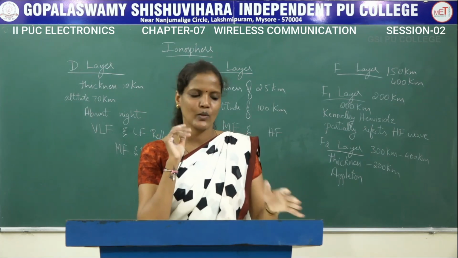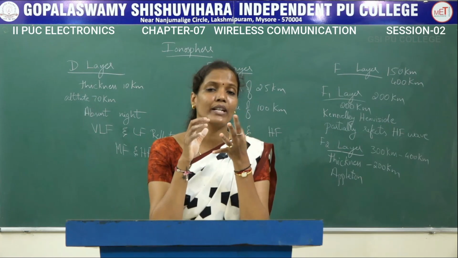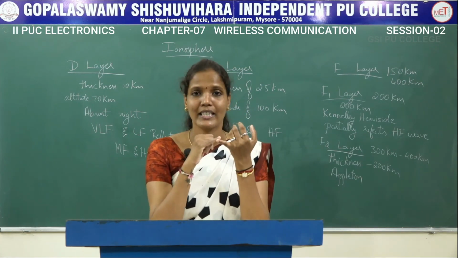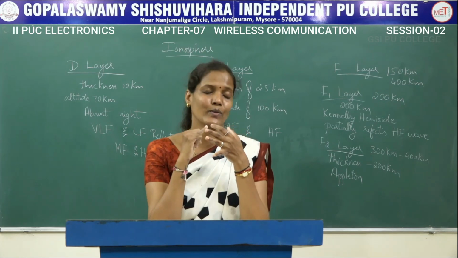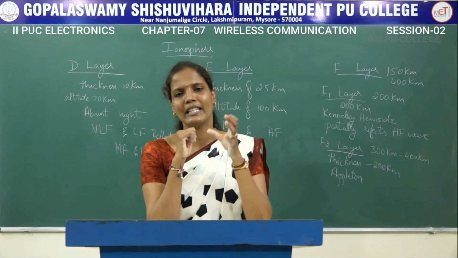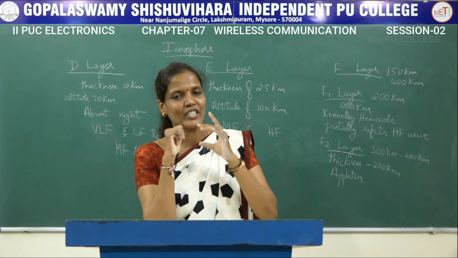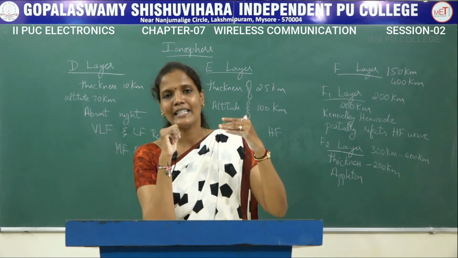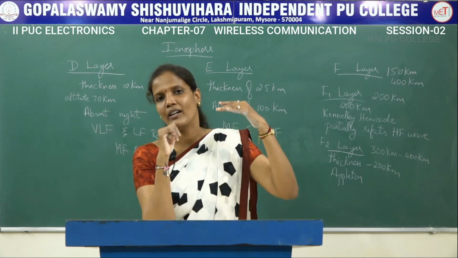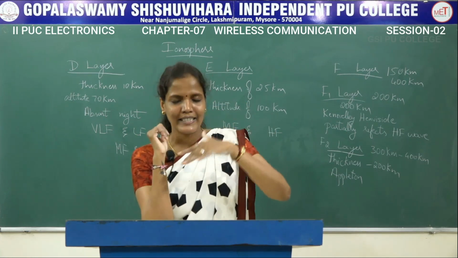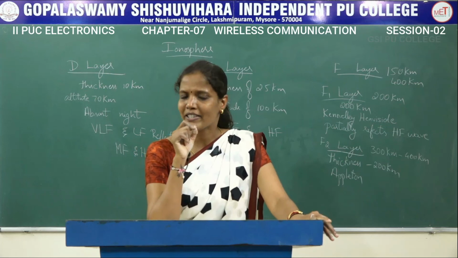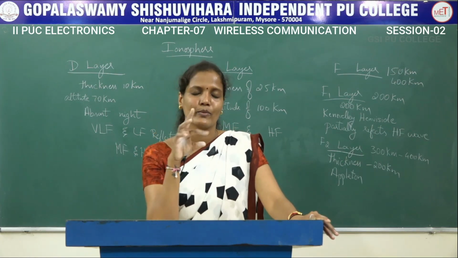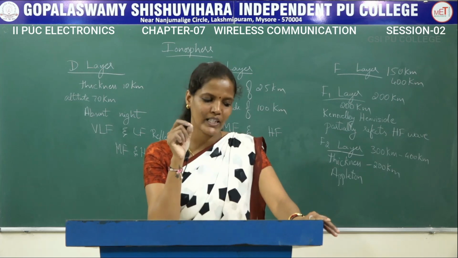So in today's session we discussed the different ways of propagating the signal. There are three different ways: ground waves, space waves as well as sky waves. In ground waves, the earth itself is considered as the transmission medium or the transmitting line, where the signal will be transmitted along the surface or is reflected from the earth. Space waves means the direct waves and the ground reflected waves both together are called the space wave.